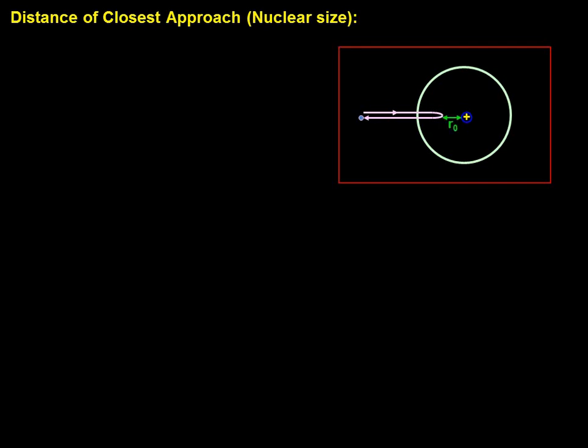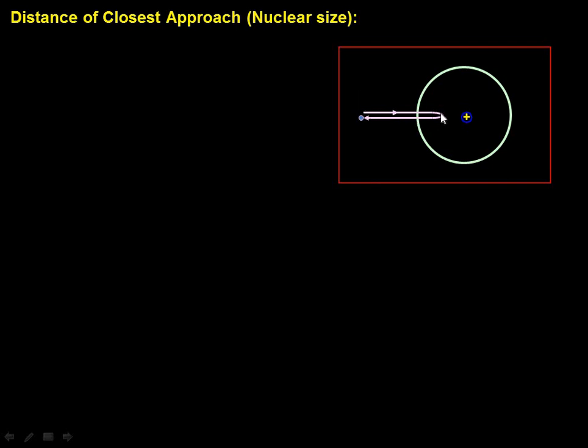Now keeping that in mind, we are going to calculate the distance of closest approach, which means the maximum closest distance up to which this alpha particle can go and will bounce back. I'll try to show this once again. When you send the alpha ray, look here, it goes in and again bounces back.